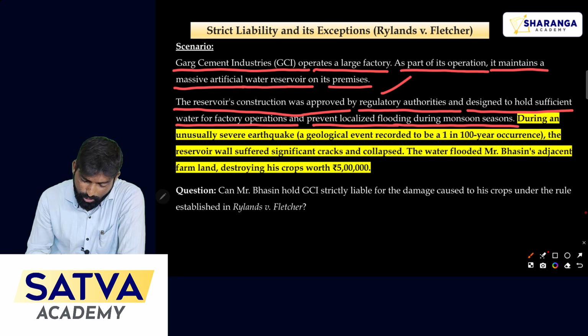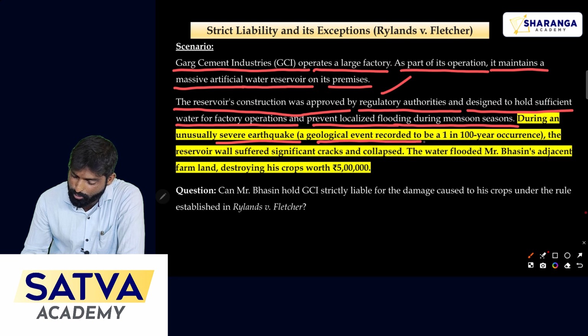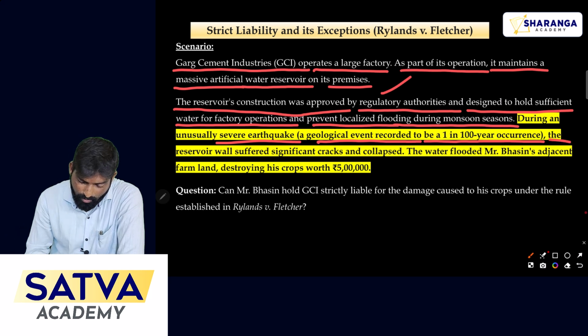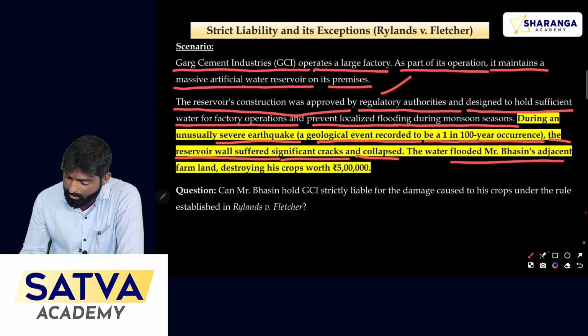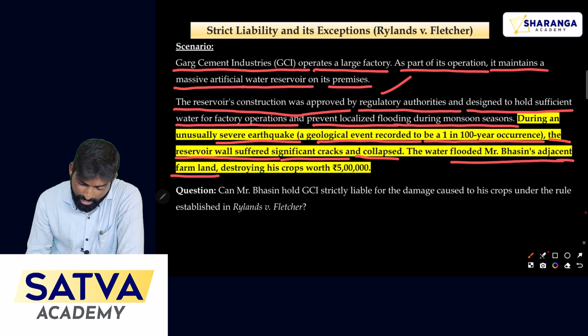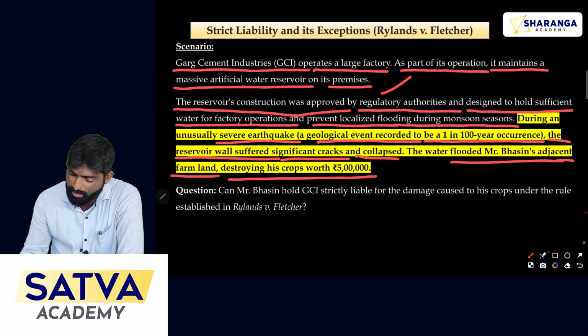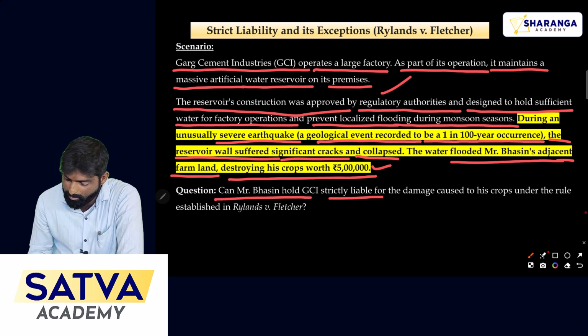During an unusual severe earthquake, a geological event recorded to be a 1 in 100 years occurrence, there was an earthquake in that area. The reservoir wall suffered significant cracks and collapsed. The water flooded Mr. Bassin's adjacent farmland, destroying his crops worth 5 lakh rupees. Because of this, Mr. Bassin faced a huge loss of 5 lakh rupees from his crops. Now, what is the question? Can Mr. Bassin hold GCI strictly liable for the damage?